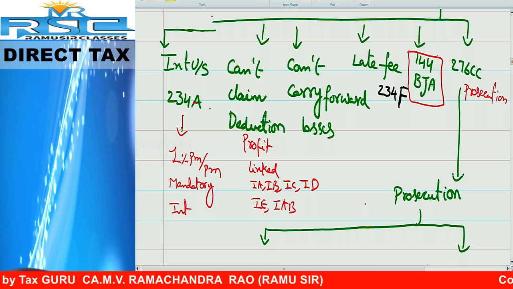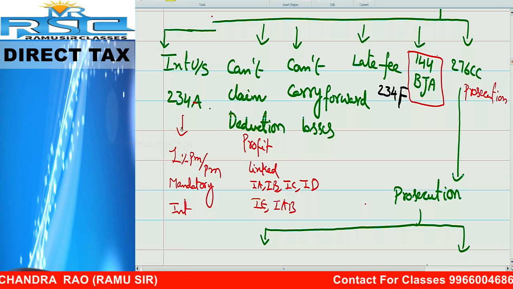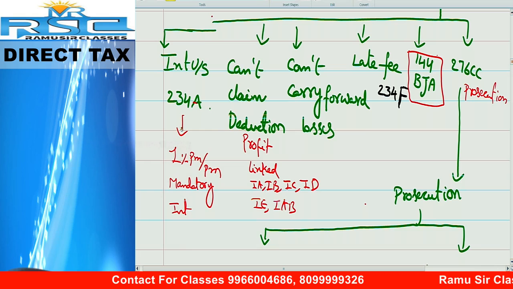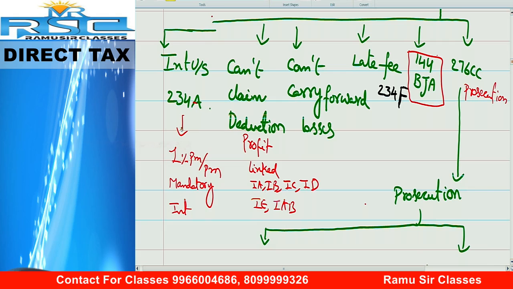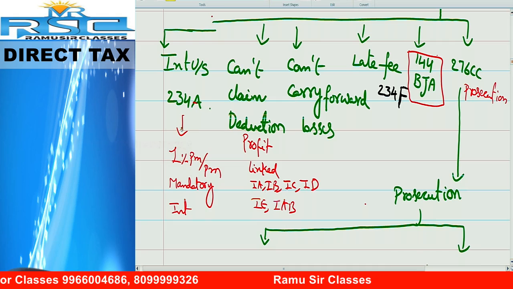Copy. Interest under section 234A. Cannot claim profit linked deductions and cannot carry forward losses. Late fees levied under section 234F.